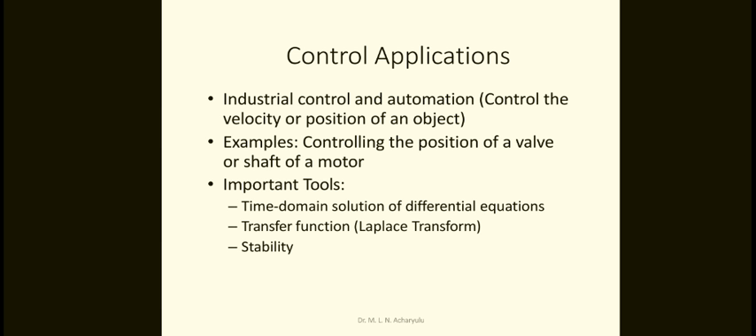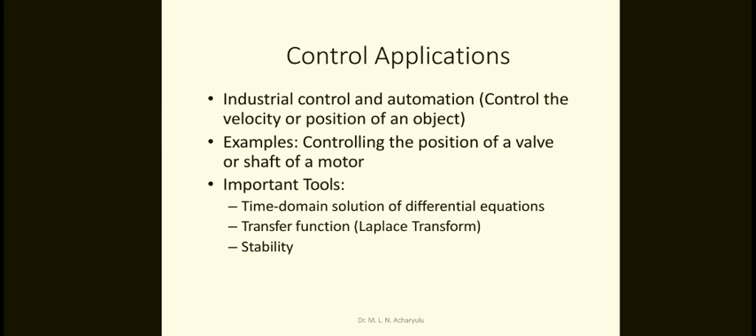That is where the control action will be there, because mechanical tuning and electronic tuning are also there, which is a good application for control and automation. So the example is controlling the position of a valve or the shaft of a motor. This is on the electrical engineering side. It is a good example.